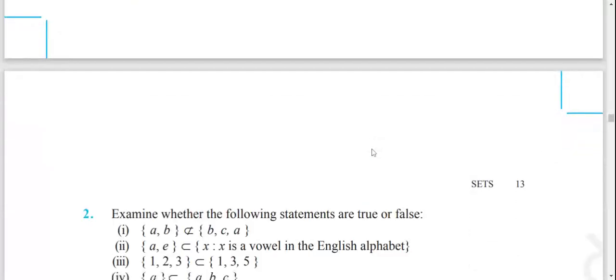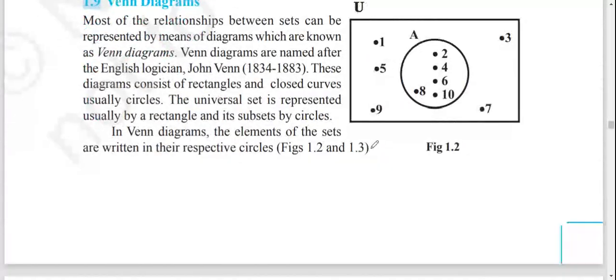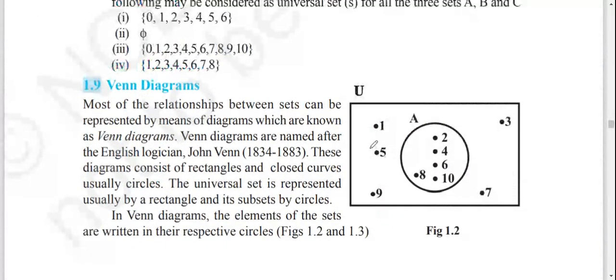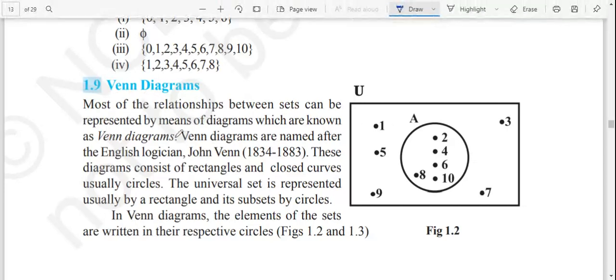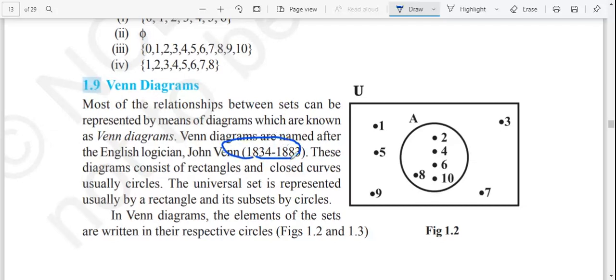So now we have got another topic, the Venn diagram. Venn diagram means showing the relation between sets in a particular kind of diagram. It was named after an English logician, John Venn, who is one of the main contributors in the field of sets.